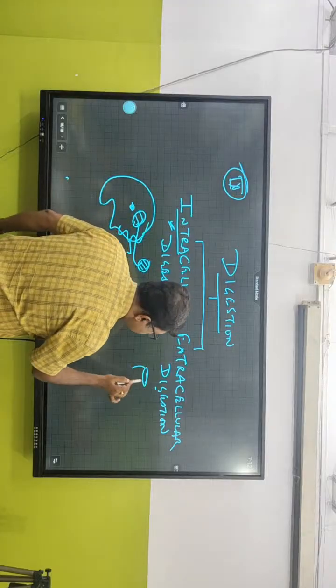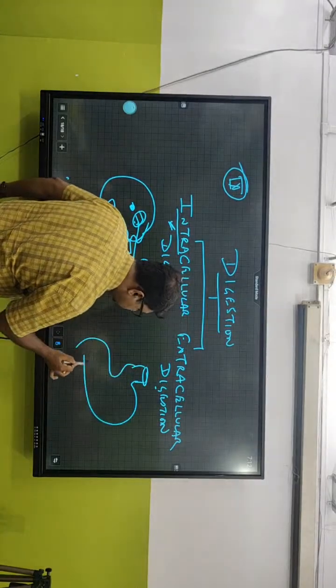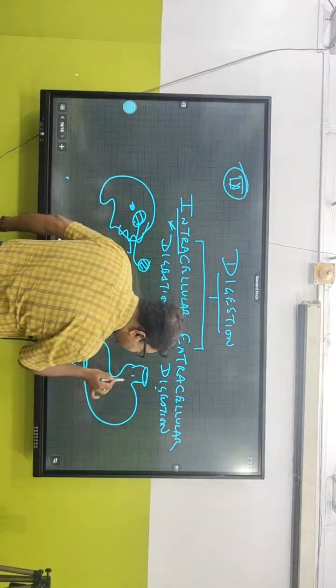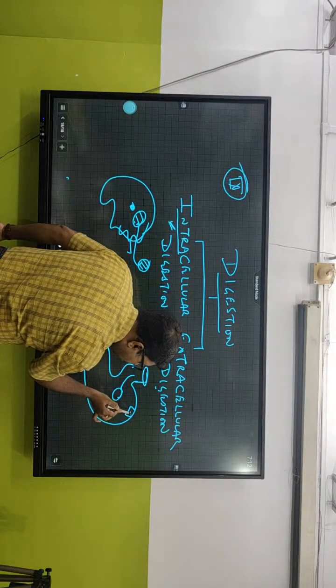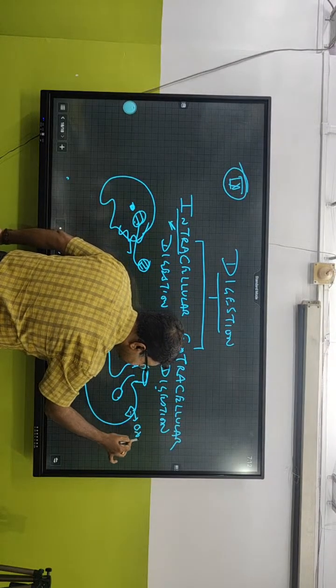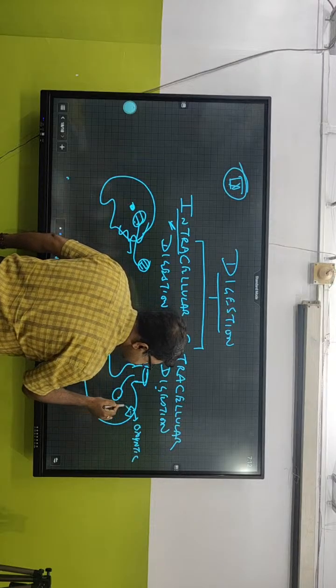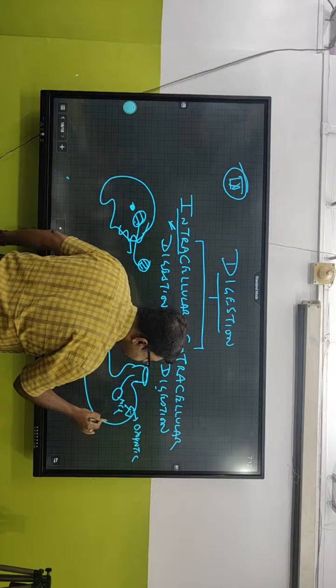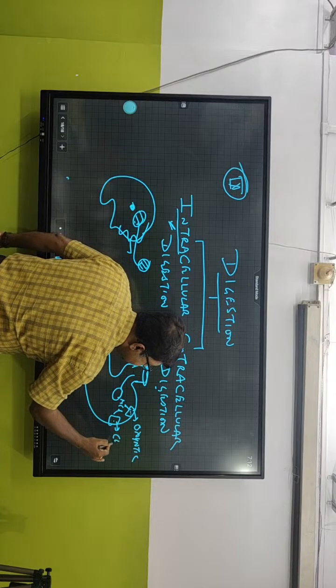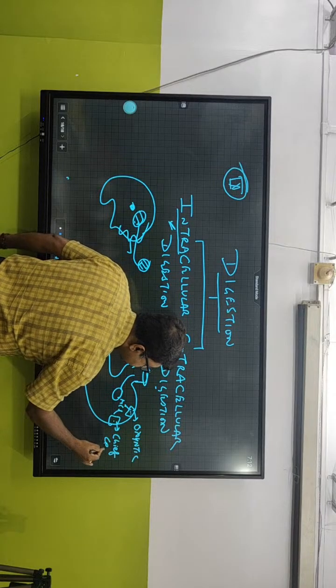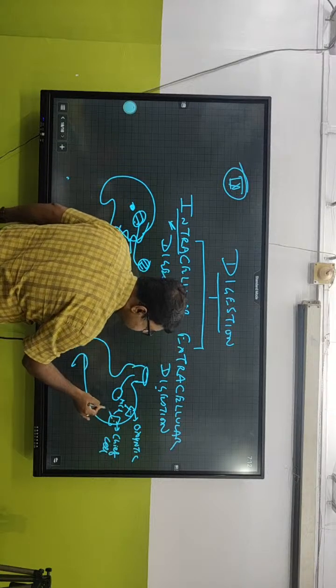Come on, if this is stomach, and this is the food, do you think this is an oxyntic cell? What is the cell? It is oxyntic cell. And this oxyntic cell secretes HCl. So this is another cell called chief cell. And this chief cell secretes what?